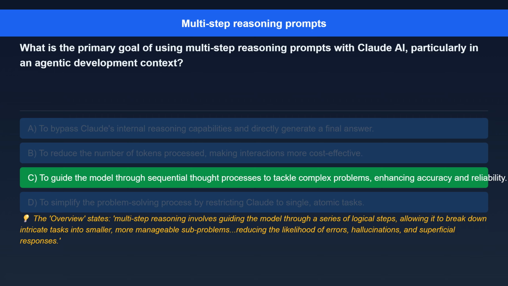The correct answer is, quote, to guide the model through sequential thought processes to tackle complex problems, enhancing accuracy and reliability. Here's the explanation. The overview states, multi-step reasoning involves guiding the model through a series of logical steps, allowing it to break down intricate tasks into smaller, more manageable subproblems, reducing the likelihood of errors, hallucinations, and superficial responses.